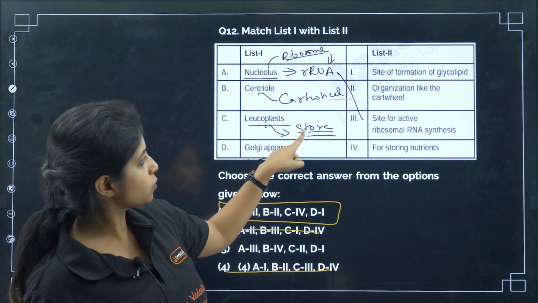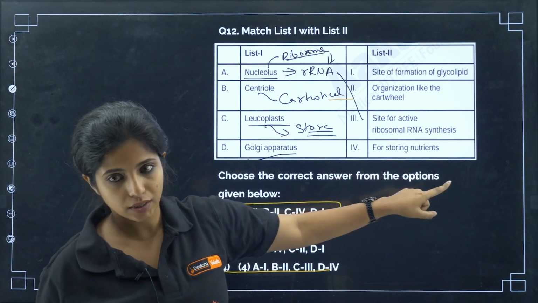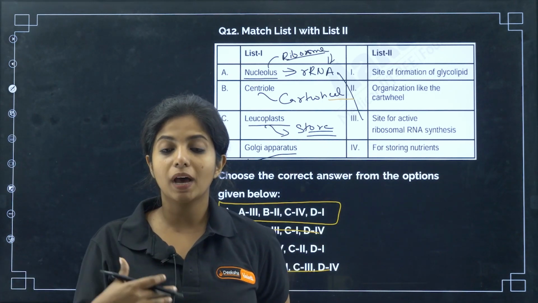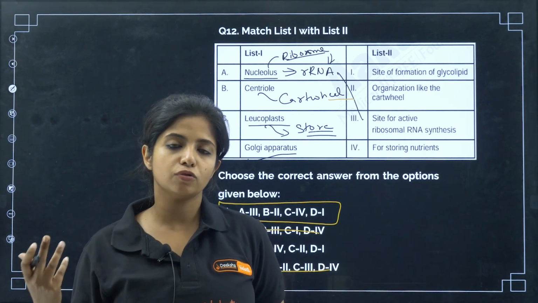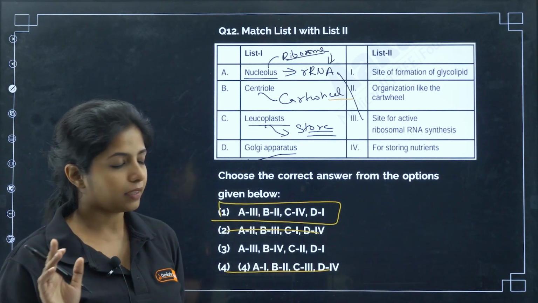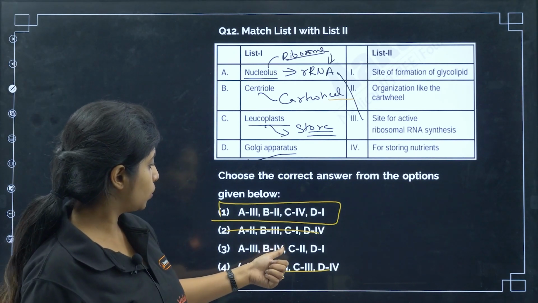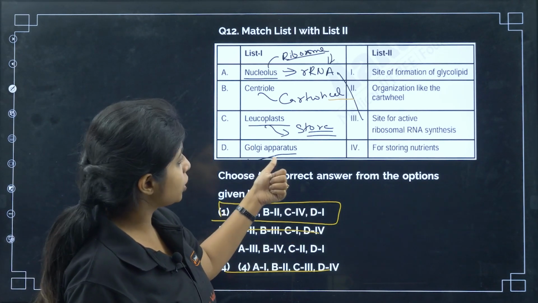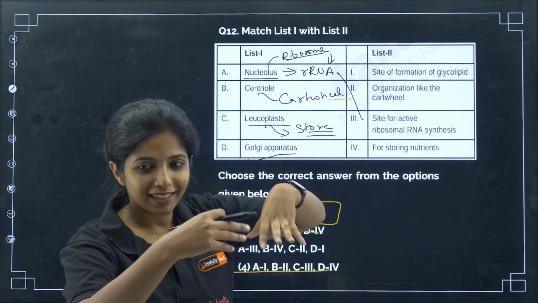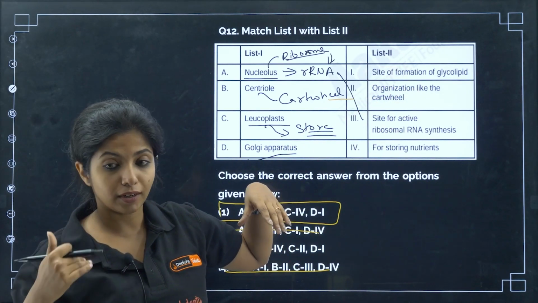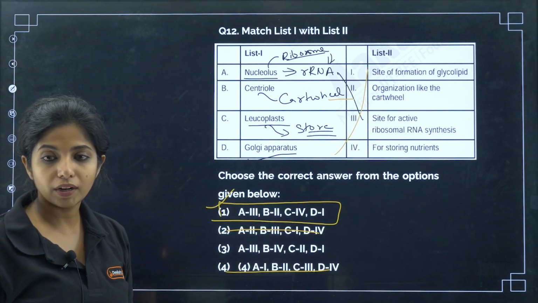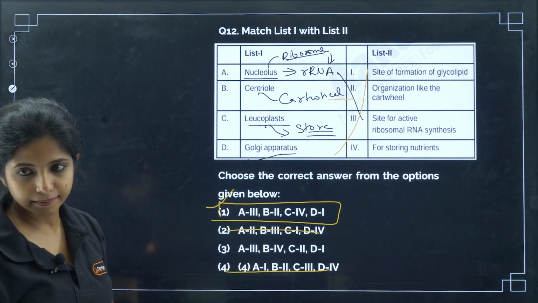See, leucoplast, my dear children, goes with storing nutrients. Under leucoplast, you have elaioplast, amyloplast and things like that. Amyloplast stores carbohydrate, elaioplast stores oil, that is fat. Now, Golgi apparatus, my dear children, is the site for formation of glycolipid. You added the carbohydrate group to the lipid. So, this goes with that, and this is how we are going to get the answer.